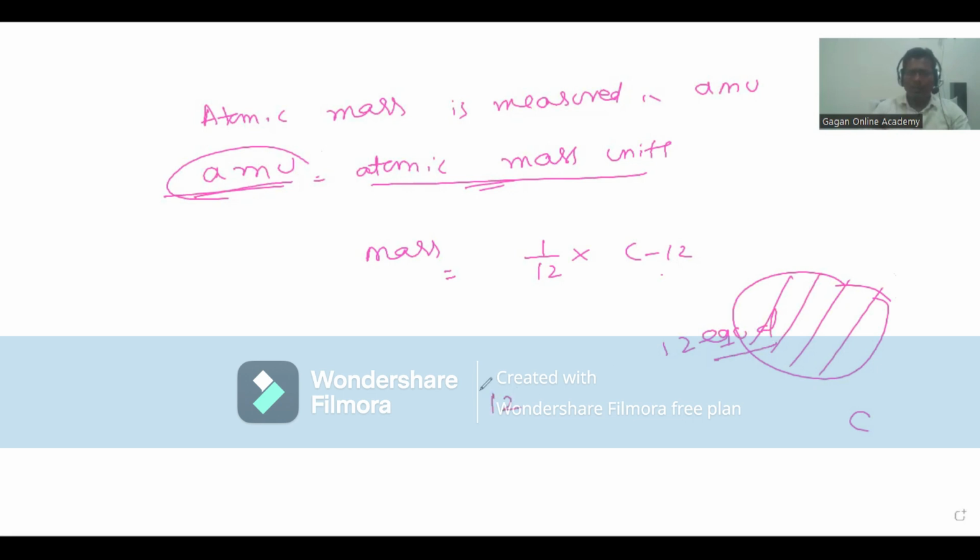Out of these 12 equal parts, the mass of one part is equal to 1 AMU. So that's why the definition is the mass of 1/12 of a carbon C12 atom. C12 atom means it contains 6 protons and 6 neutrons, right?